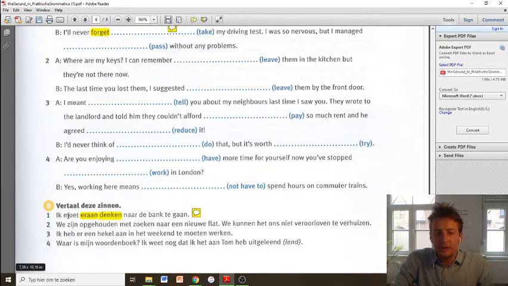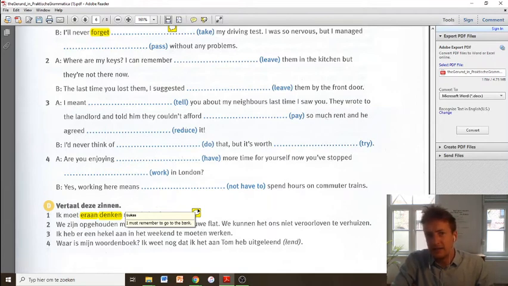Okay, final exercise. We're only doing one of these sentences because there's only 4, but we have to translate again. The sentence is, ik moet eraan denken naar de bank te gaan. Okay, we're going to use the verb remember again, and so again, it becomes important whether you use a to infinitive or a gerund. The correct option is here that I must remember to go to the bank. If you would have written, I must remember going to the bank, then this means that you want to remember going to the bank once, which is, of course, different.